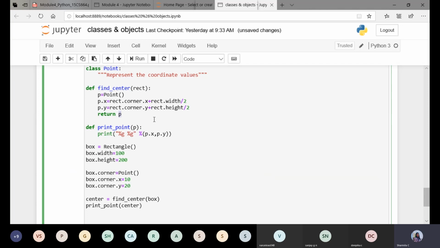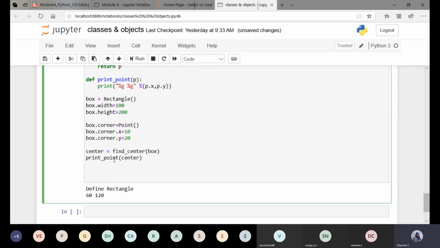So this is returned as an object, and since I have made a call from here, it is returned back here and stored in this. Once again, this will act as an object. After this, I am doing print followed by center. So I am calling a function here, print_point, where it is printing both P.x and P.y.